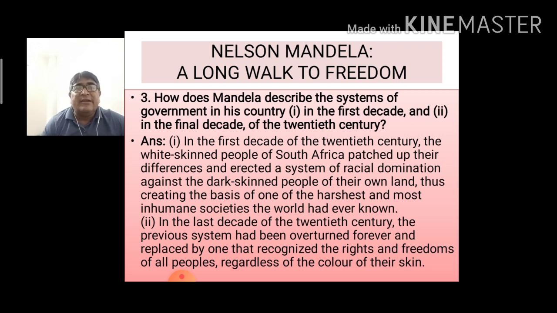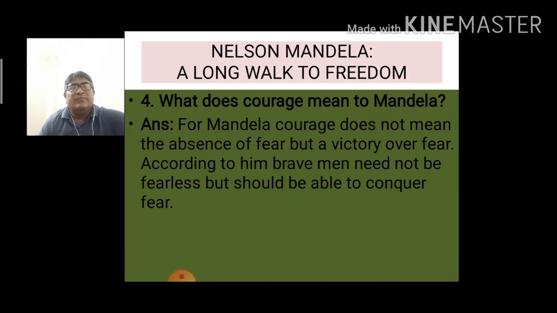In the last decade of the 20th century, the previous system had been overturned forever and replaced by one that recognized the rights and freedoms of all the people regardless of the color of their skin. So that was the difference between the first decade and the final decade of the 20th century. This is also a very important question to write for the board examination.